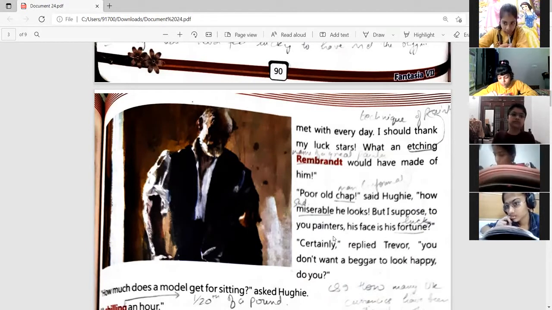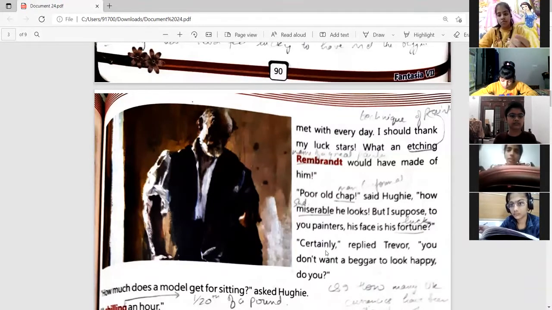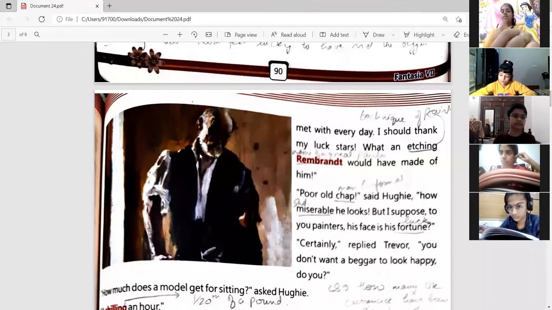Certainly, replied Trevor. You don't want a beggar to look happy, do you? So basically, when Trevor said certainly, it is a fortune for me that I have found such a good model for my beggar sketch. So I am going to make a fortune, and I suppose that he should be this way. So Trevor is saying that you don't want a beggar to look happy, do you? How much does a model get for sitting? Now Hughie is asking how much you give a model for sitting.